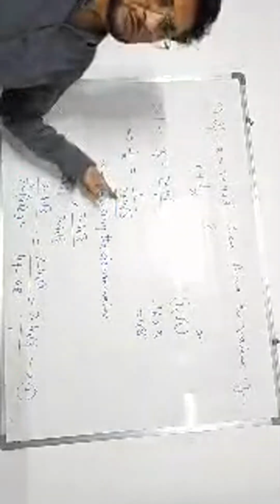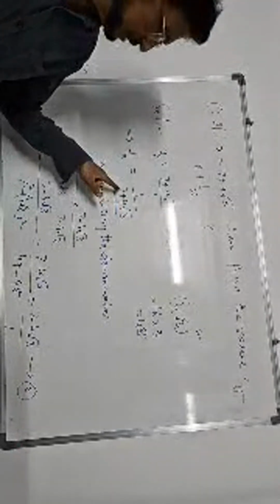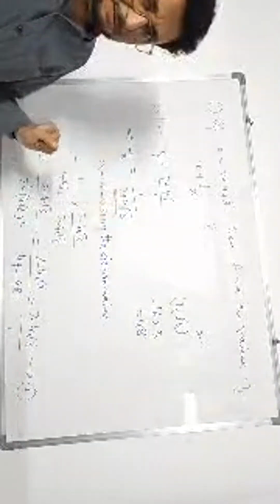Now we get the answer for x plus 1 by x. Add result 1 and result 2. Simply, this denominator is to be rationalized, meaning we have to convert this denominator into a rational number because it is an irrational number.